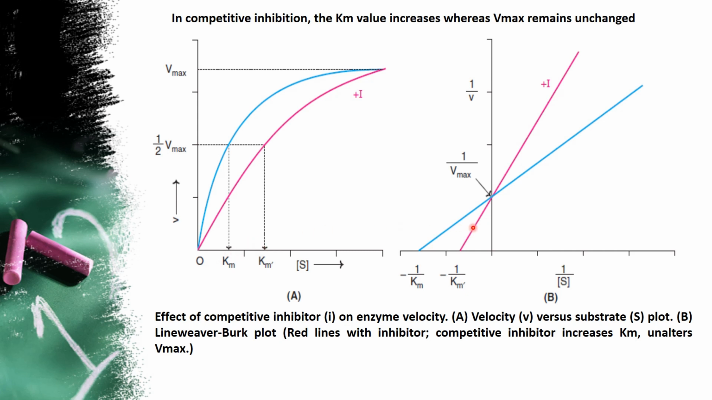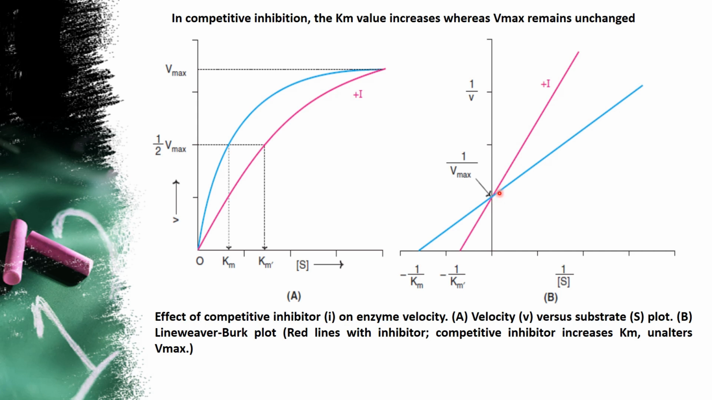Coming to the LB plot, you can see that there is a plot of 1 by V versus 1 by S. As the concentration of the substrate increases, it keeps on increasing and a slope is derived for the substrate. The blue line represents the substrate and I represents the inhibitor. You can see that the meeting point for the substrate as well as the inhibitor is the same. That represents Vmax is unchanged.